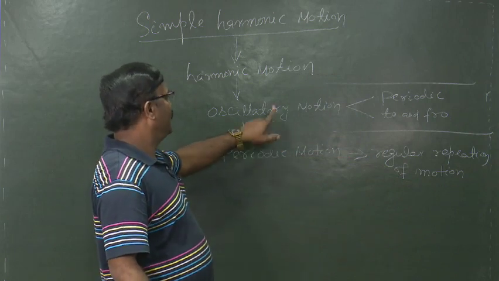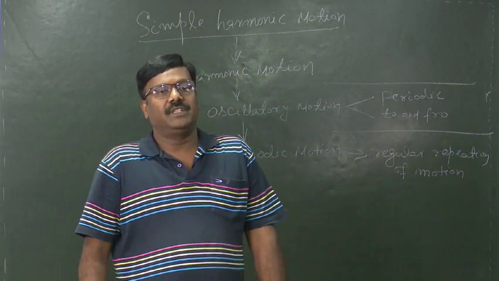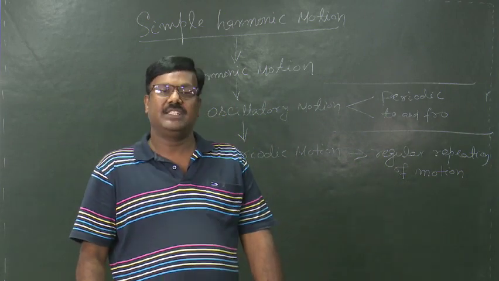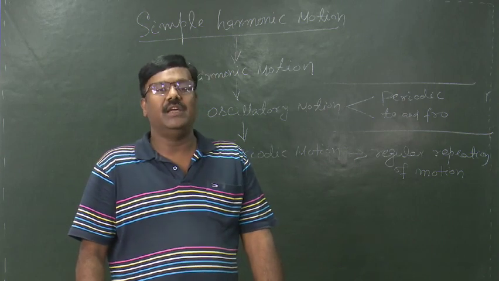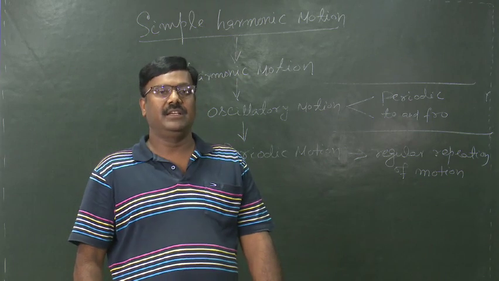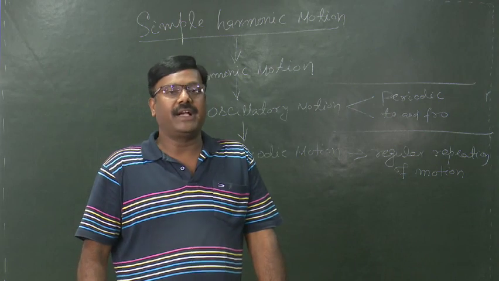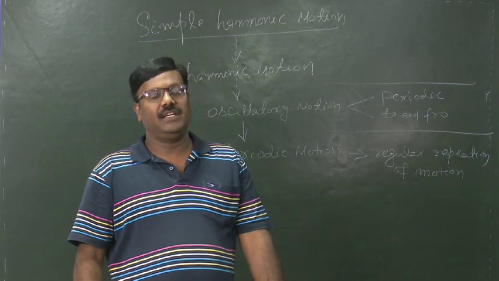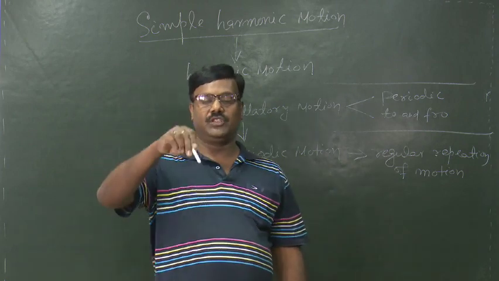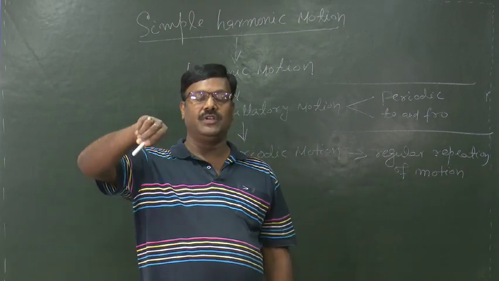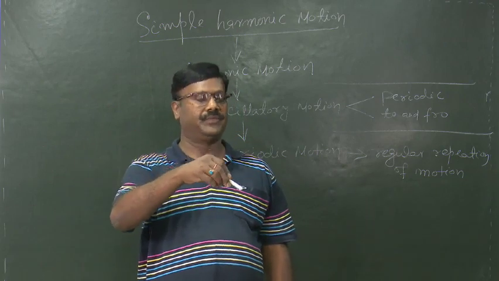Now, what are the common examples of oscillatory motion? The motion of the needle of a sewing machine is periodic. If a ball is in motion in a bowl, then its motion is oscillatory. And the motion of a girl in a swing is also oscillatory. In oscillatory motion, the body goes back and forth, that means to and fro.